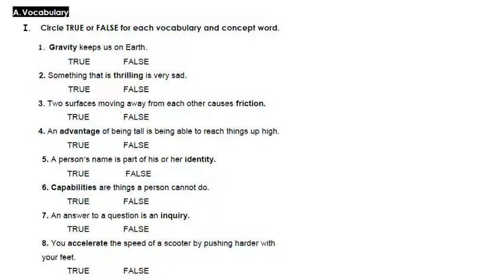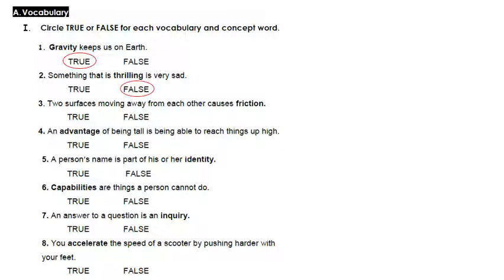For example, number 1, gravity keeps us on Earth. We agree that gravity is the force that pulls things toward each other. So, what keeps us on Earth? What keeps us on the ground? Okay, gravity. Then the first one is true. 2, something that is thrilling is very sad. Thrilling? No, it is not sad. Thrilling is exciting. Then it is false.